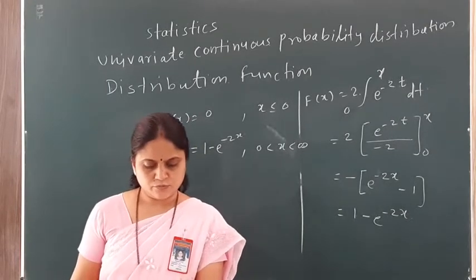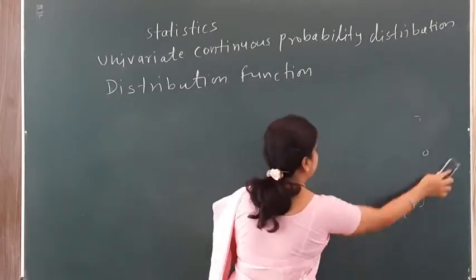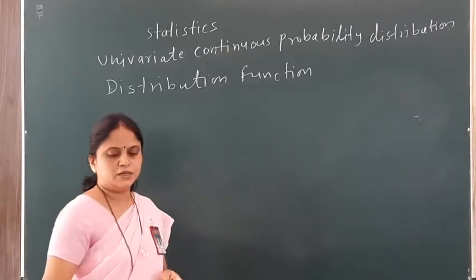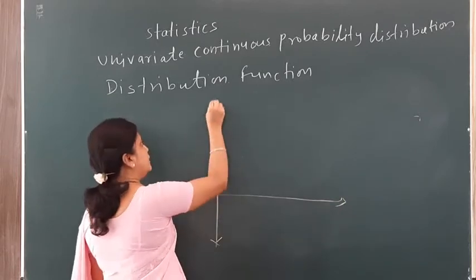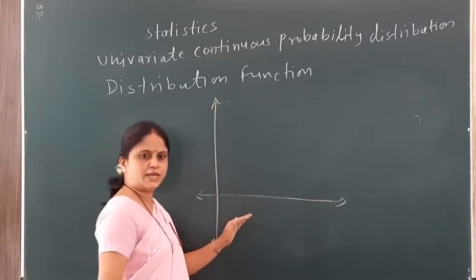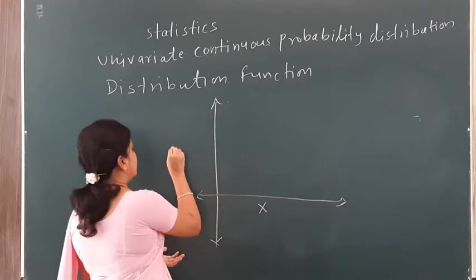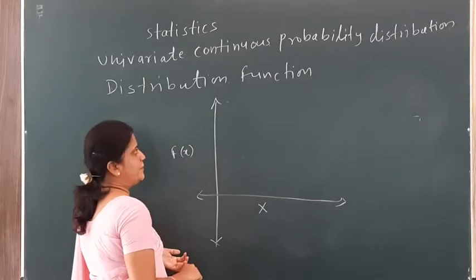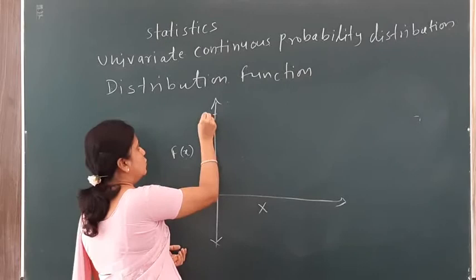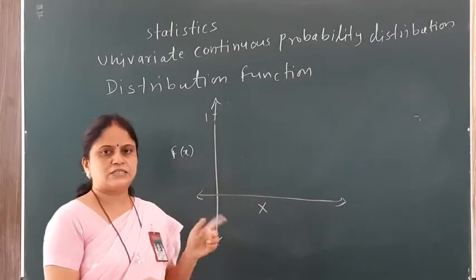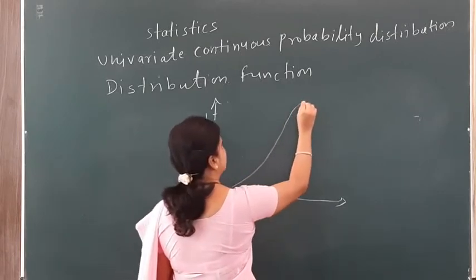Now let us draw the graph of this distribution function. On the x-axis we can take the values of x, that is the random variable X, and on the y-axis we can take the necessary values of the distribution function, capital F(x). Since capital F(x) has largest value 1, we have only the largest value as 1 over here, and our graph becomes in this manner.